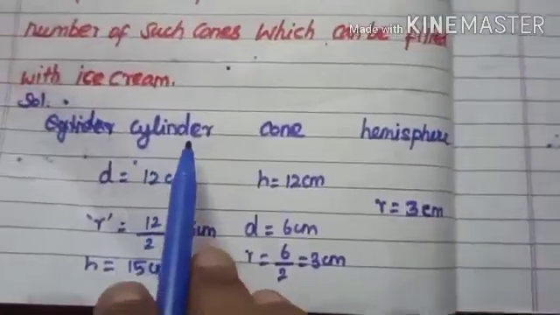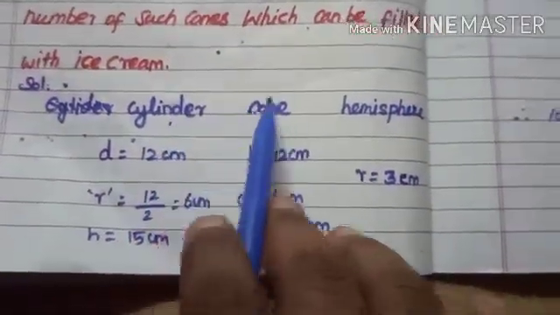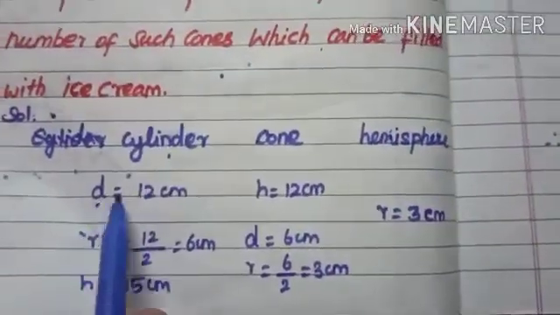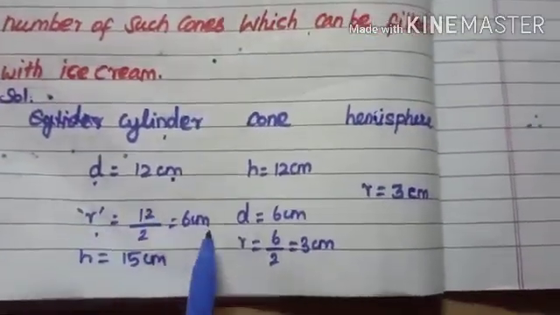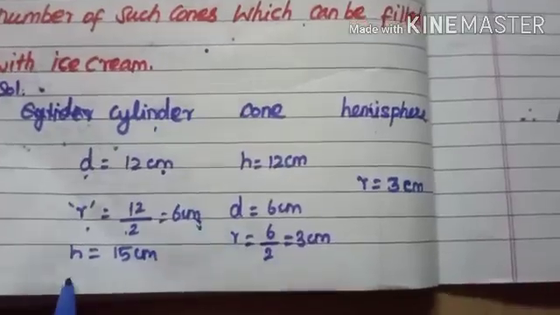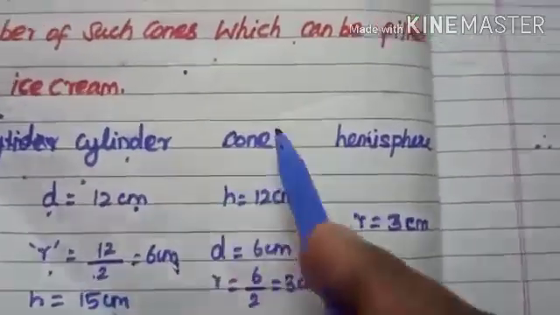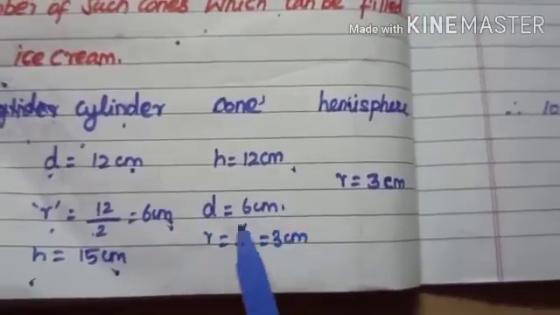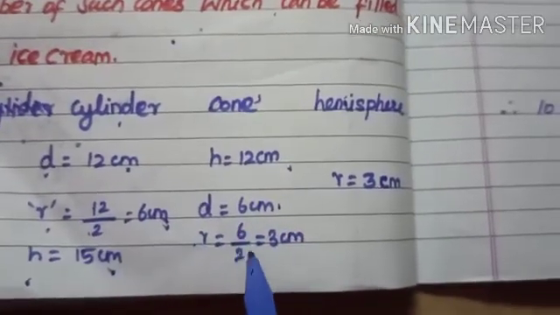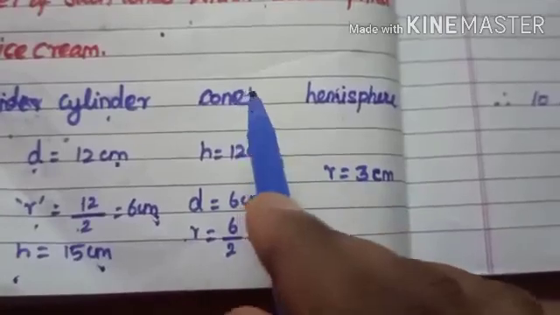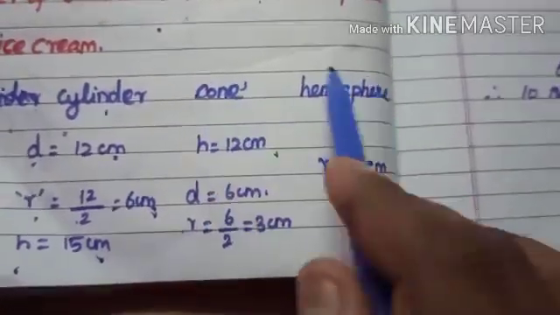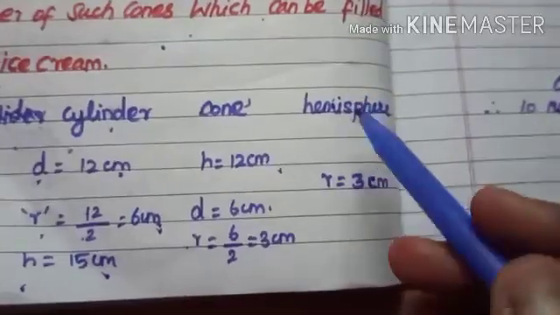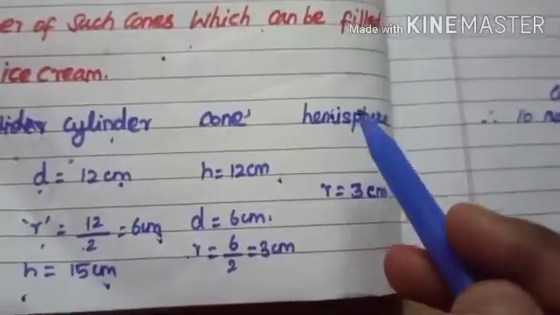Here there are 3 different shapes: the cylinder, the cone, and the hemispherical shape of ice cream. Diameter 12 centimeter, radius 12 by 2, 6 centimeter, height 15 centimeter. In the cone, height is 12 centimeter, diameter 6 centimeter, radius you divide by 2, you get 3 centimeter. So the radius of your cone and the radius of the hemisphere are both the same, because this hemispherical ice cream is fixed on the top of your cone.